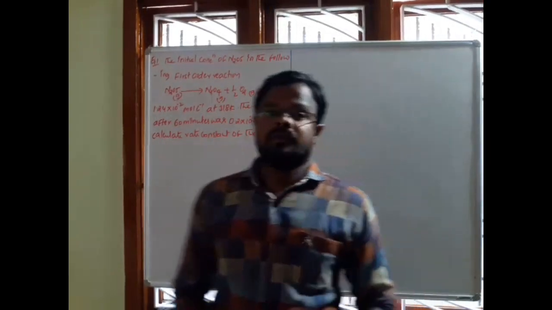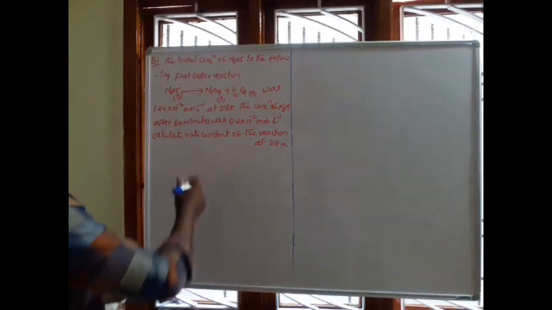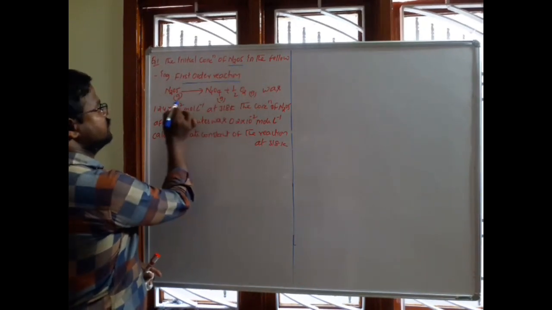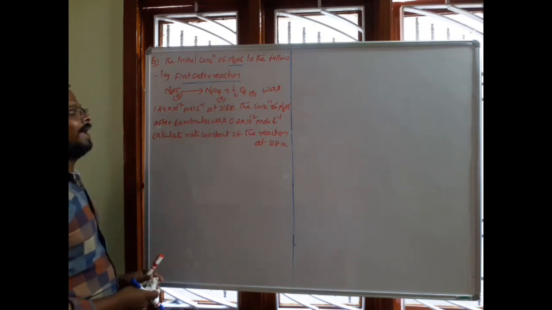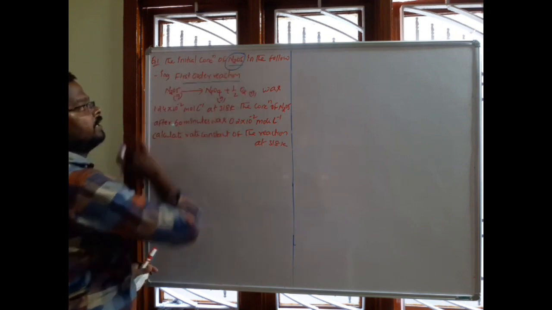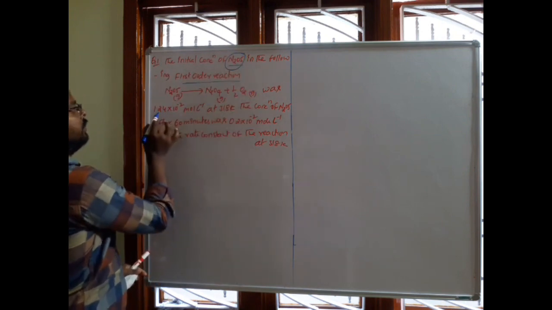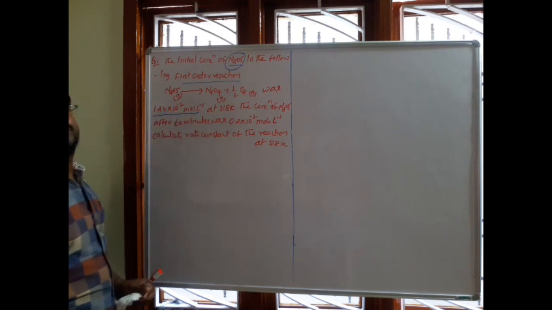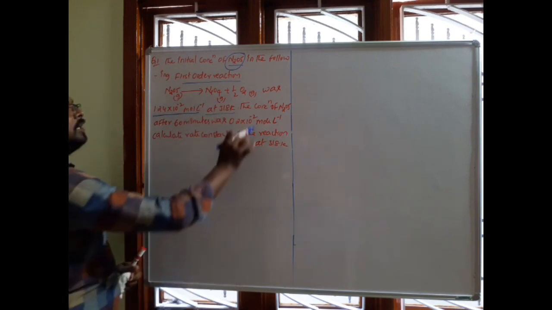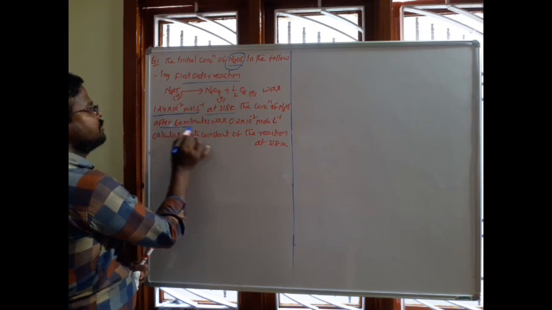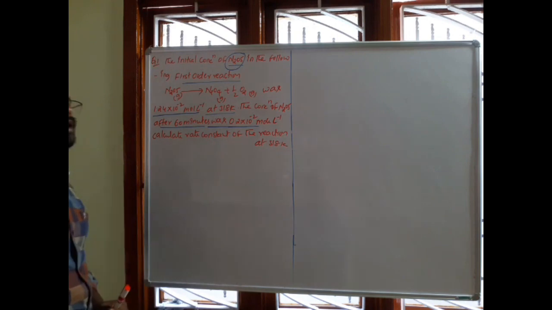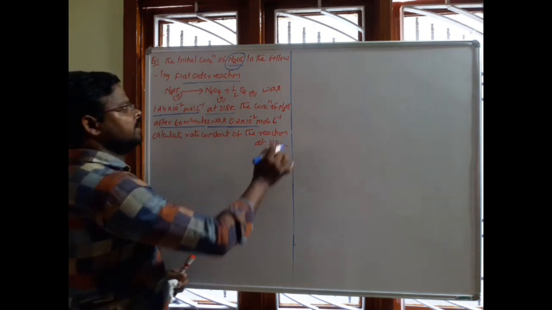See problem number 1. The initial concentration of N2O5 in the following first order reaction, which we discussed in the examples, is 1.24 into 10 power minus 2 mole per liter at a temperature of 318 Kelvin. The concentration of N2O5 after 60 minutes was 0.2 into 10 power minus 2 mole per liter. Calculate the rate constant of the reaction.